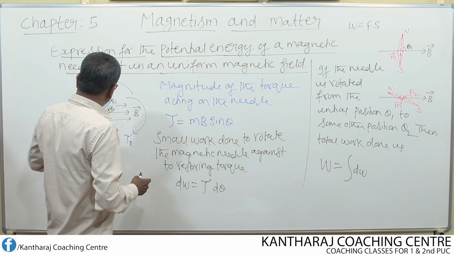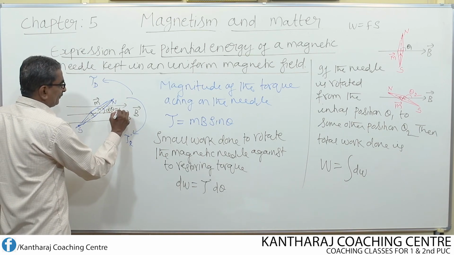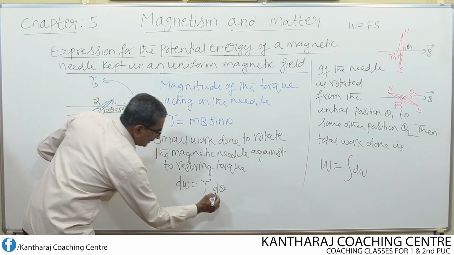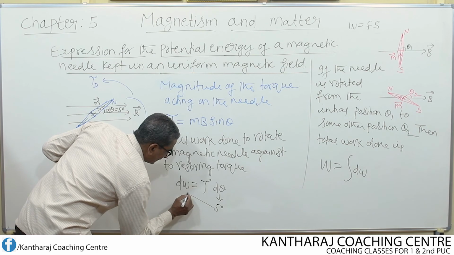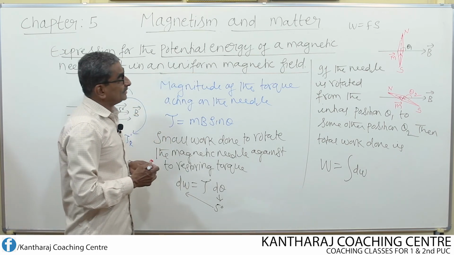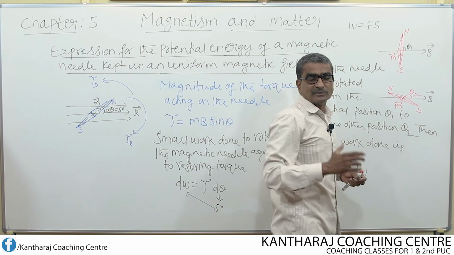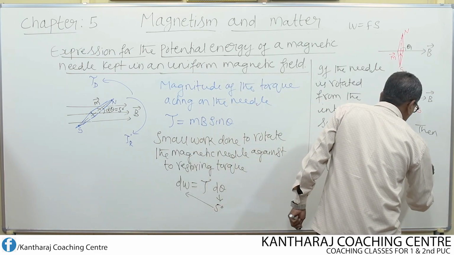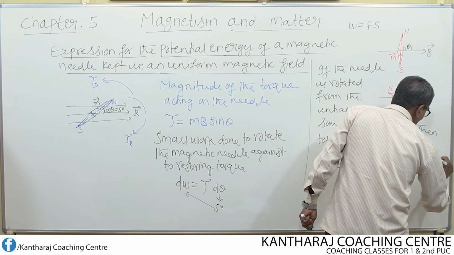Here, if the angle of rotation is, let us say, only 5 degree, for a 5 degree rotation, what is the work done? dW is the work done. Suppose from theta 1 to theta 2, if I rotate the needle through an angle theta 2 minus theta 1 equal to, let us say, around 20 degree.